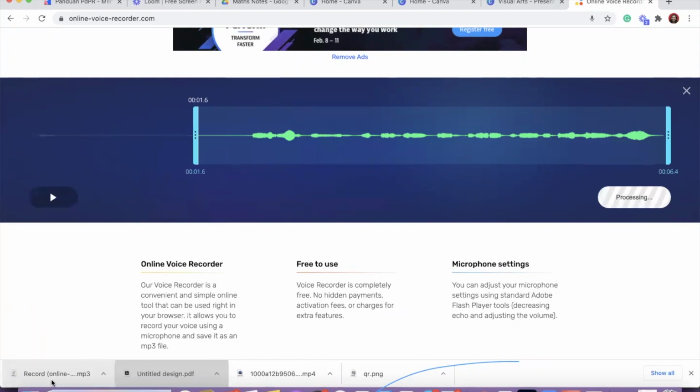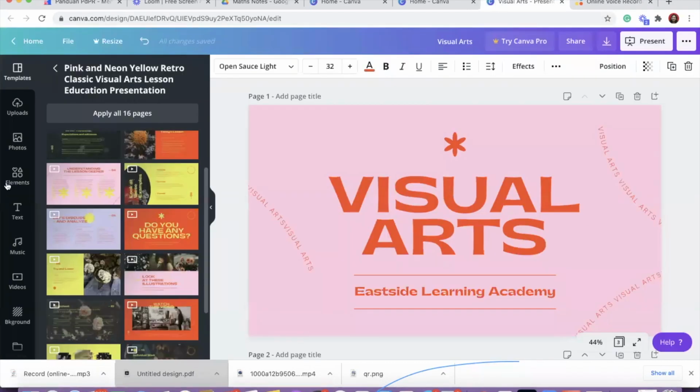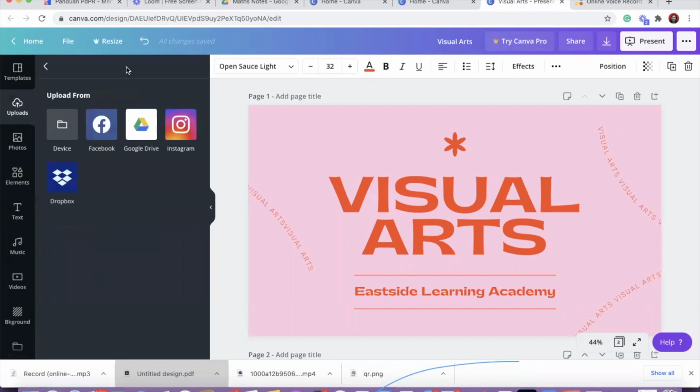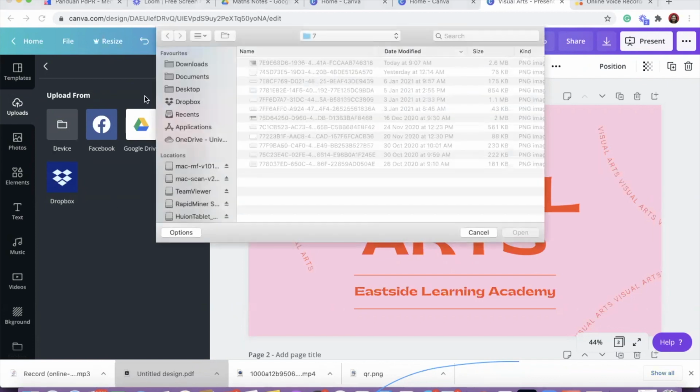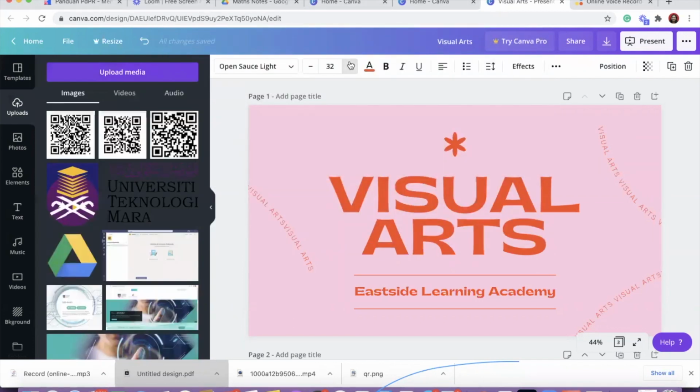and it will be downloaded. You can bring this MP3 that you have downloaded and use it in your PowerPoint slide. You can use it anywhere you want, even in WhatsApp if you want to send a note, or put a note in a digital board. Then you come here, upload media. You can upload media from anywhere you want, but currently I'm going to use my device. Under downloads, I'm adding it in.